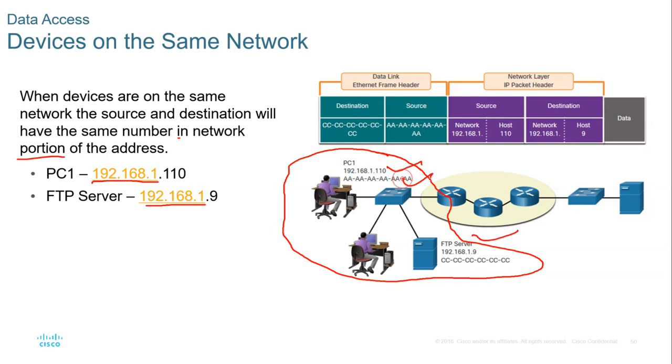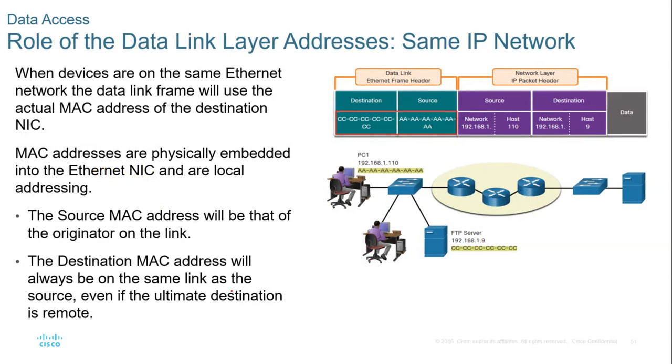At the same time, the MAC address remains the same in the frame, or in the communication. But once the communication crosses from one network to another network, the MAC addresses are going to be replaced.